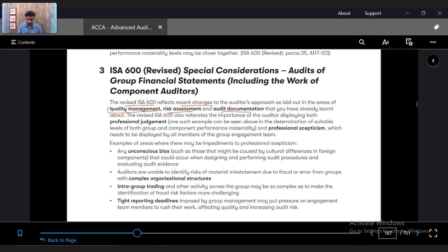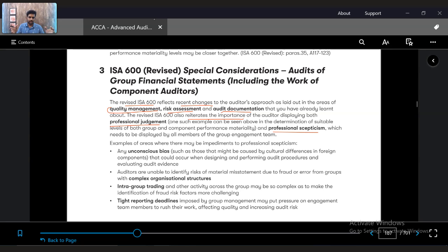So when it comes to ISA 600, the documentation part, the risk assessment part, and the quality management part stay the same, but a few important reiterations have been given with respect to professional judgment and professional skepticism that need to be displayed by the group engagement auditor. Why? Because when it comes to group audit, definitely it's complex compared to a normal audit. It's a complex one. Why?